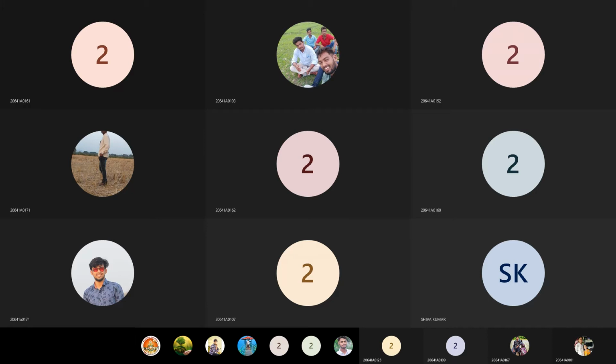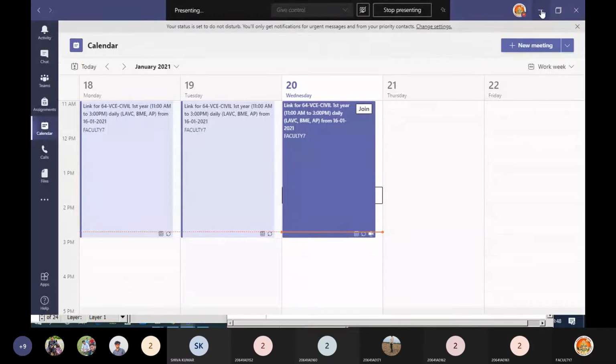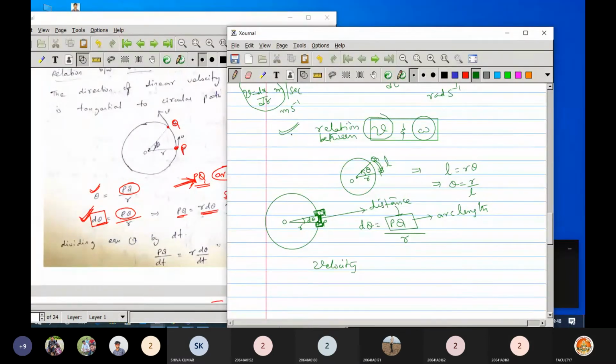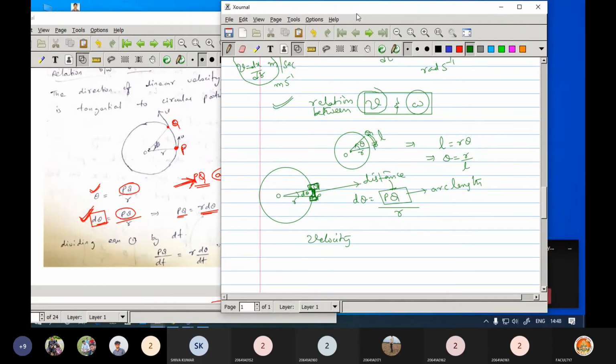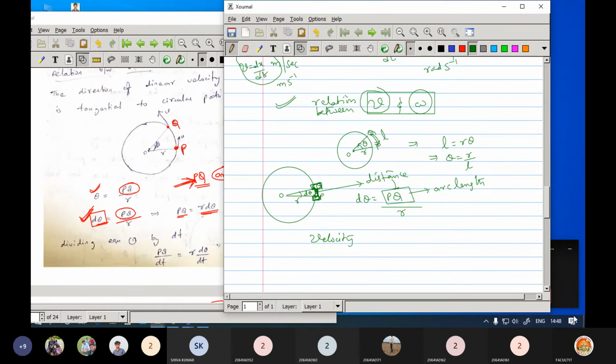Okay, nice. So here some network problem is there. Due to the network problem, some disconnection is going on here.